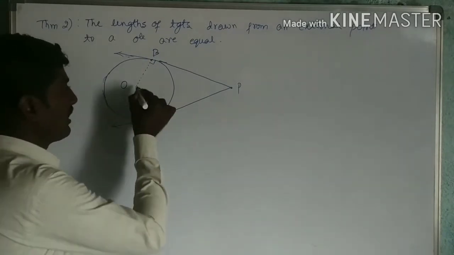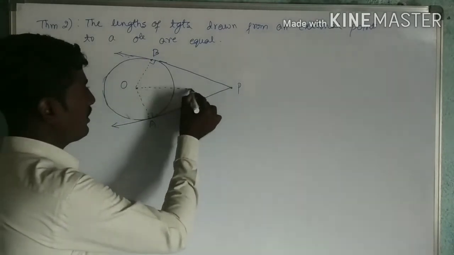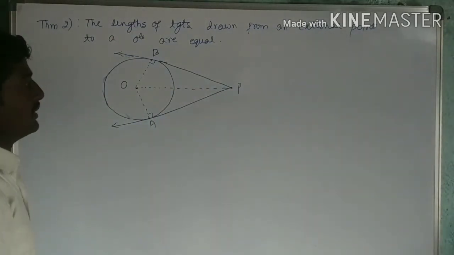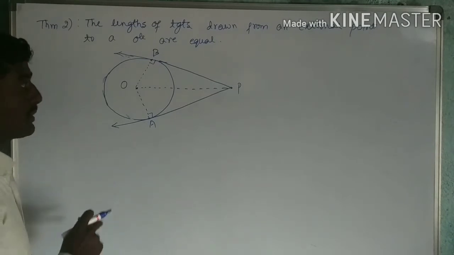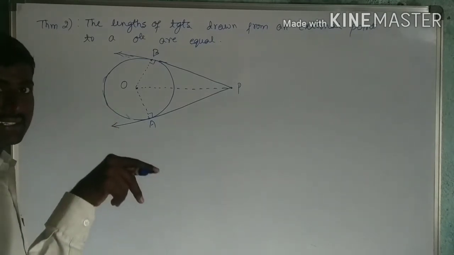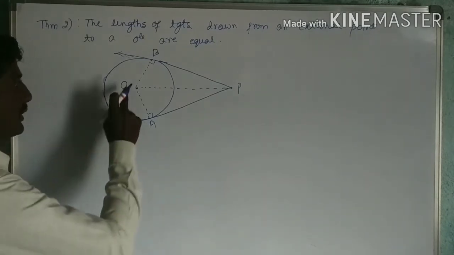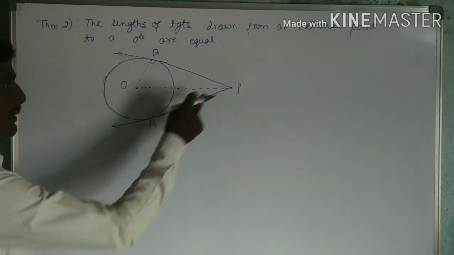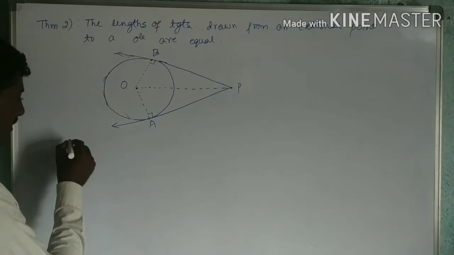Now again I will join what? OP. Now I will join OP. There are two triangles formed. Those are two right angle triangles, I can say. Two right angle triangles. OBP is one right angle triangle. Another is OAP. Okay. First I'll write the construction.